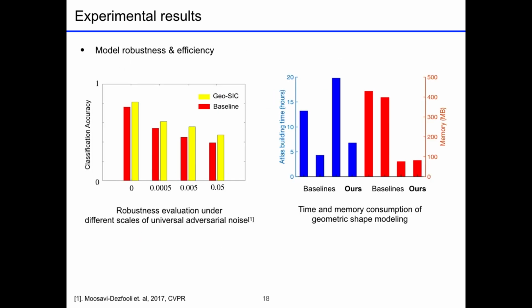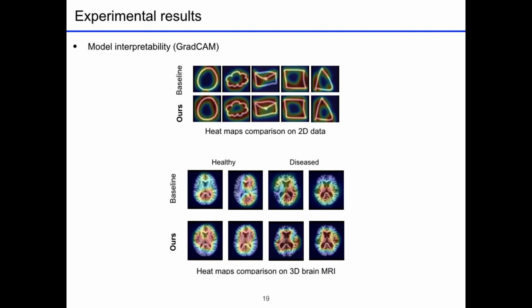We also add universal adversarial noises to test the robustness of our model to variation of image intensities. Our model, the yellow bar, shows consistently higher accuracy under different scales of adversarial noise attack. For model efficiency, since we parameterize the geometric features in a much lower dimension, we use less time and memory consumption for atlas building. A side benefit of our model Geo-SIC is that we gain high model interpretability.